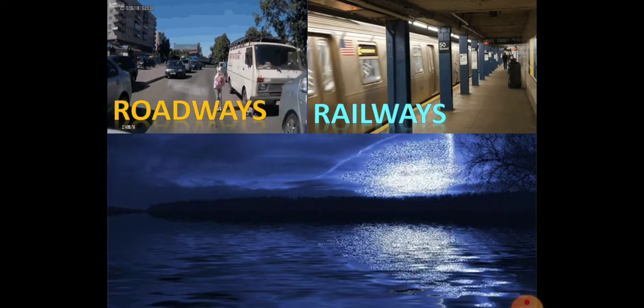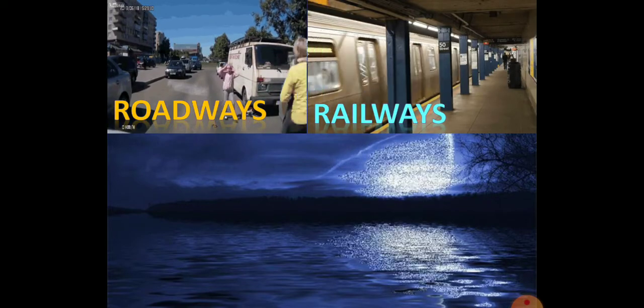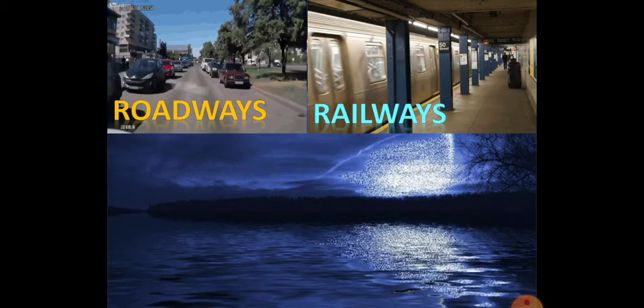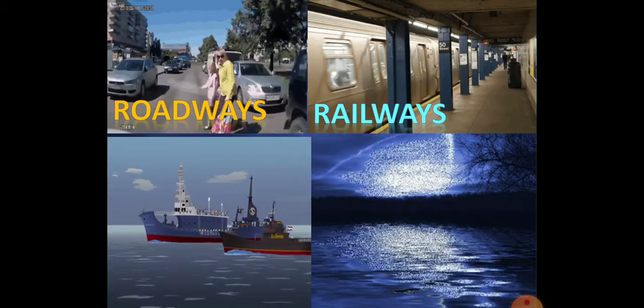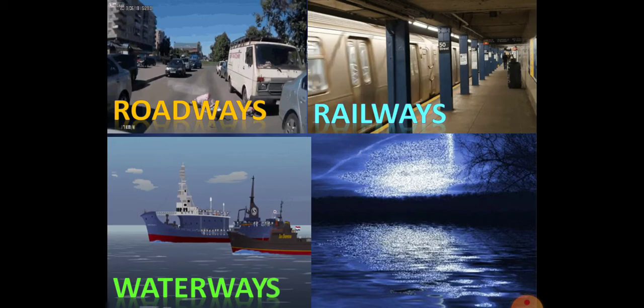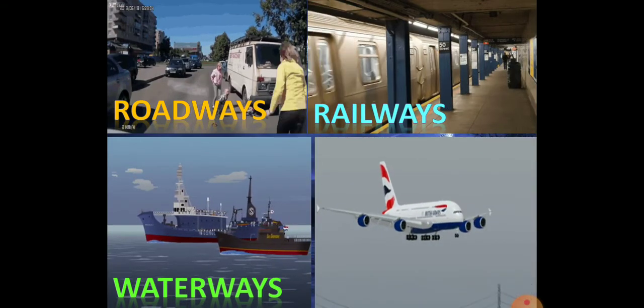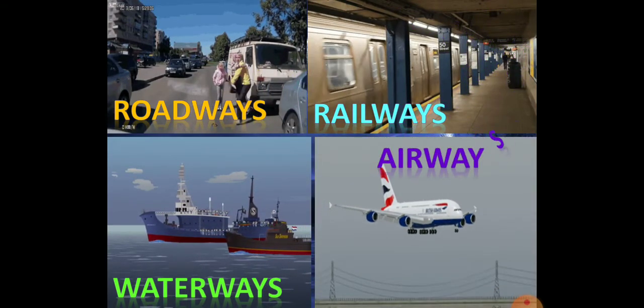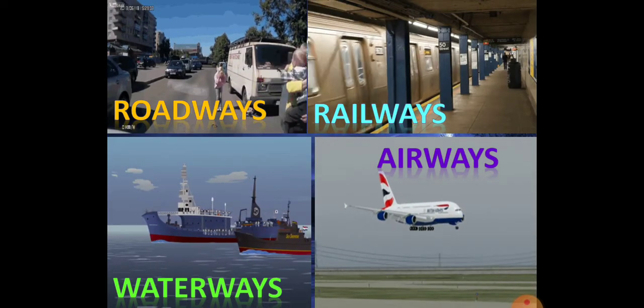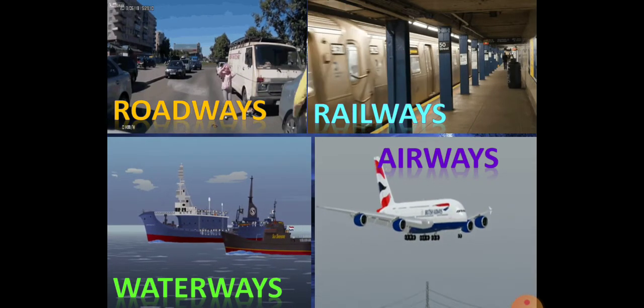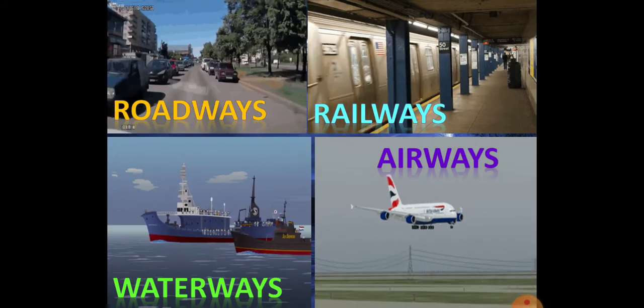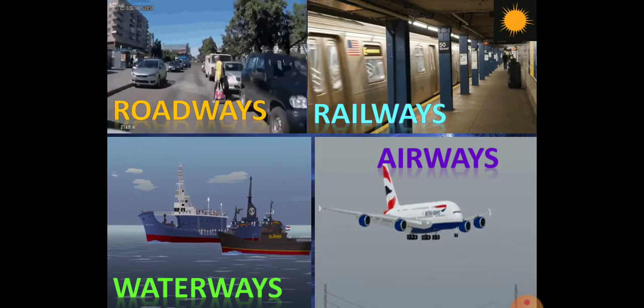Railways are also falling under the tertiary, that is service activities. Even the waterways, and at last airways. These four we can call the means of transport. These means of transport are one of the major activities falling under the tertiary sector.